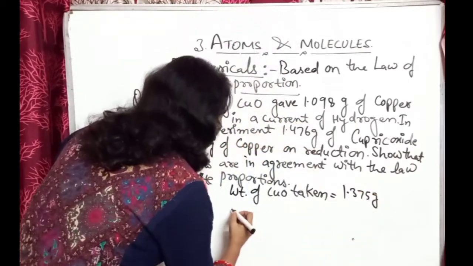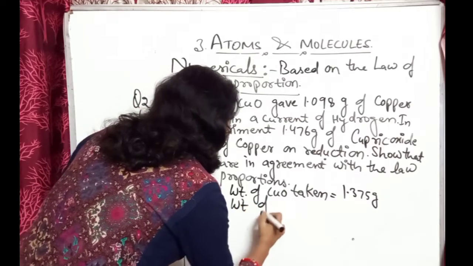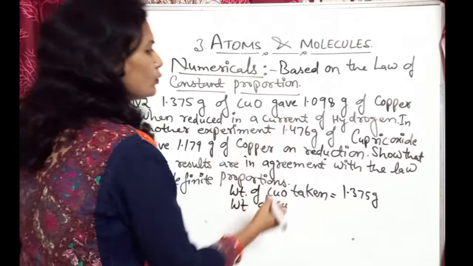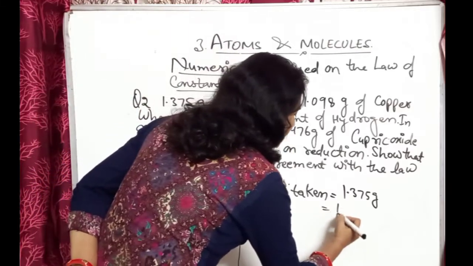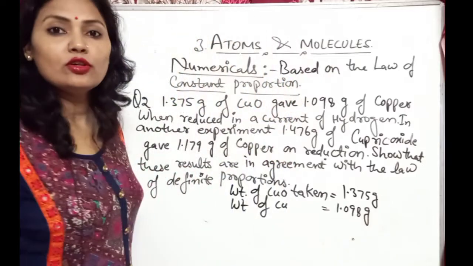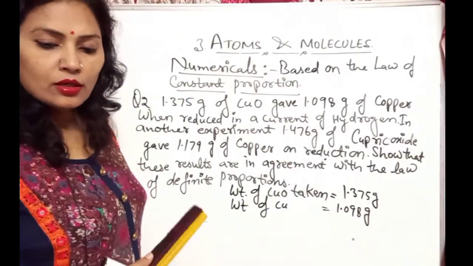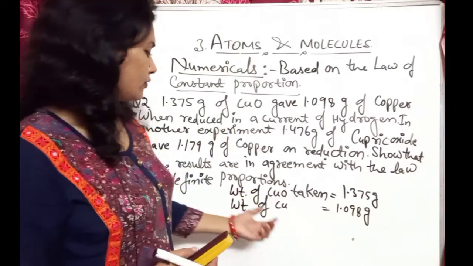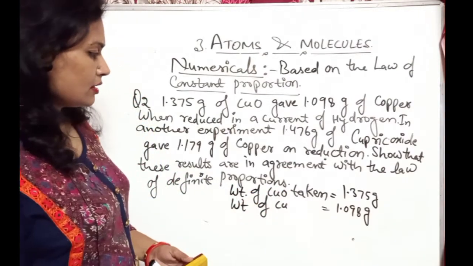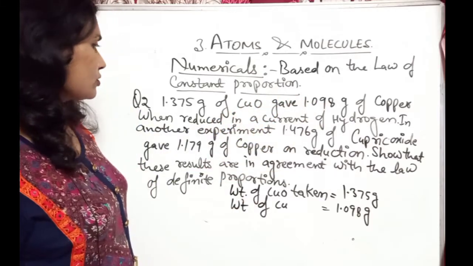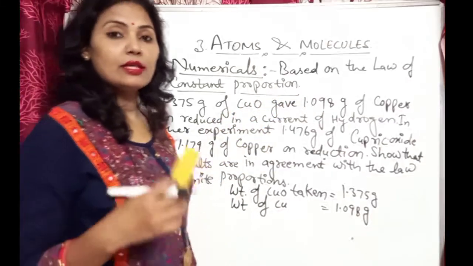Now the weight of copper, that is 1.098 gram, that is the weight of copper produced. For example, copper oxide will be reduced and give the copper.